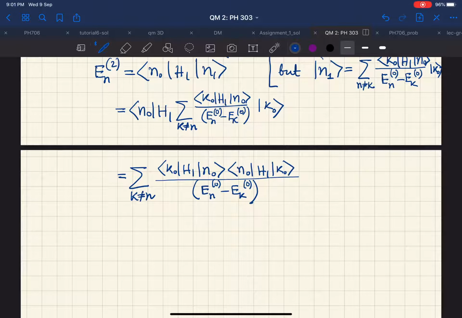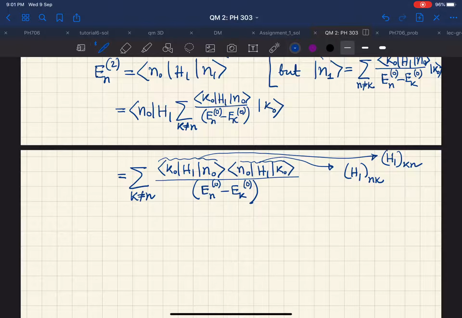That's it. Now what are these objects? These objects, because these are matrix elements, are sometimes written like this. This is written as H1 Nk in the component notation. This object is written as H1 Kn. Just like when you write down any matrix, you write it as A, but if you want to denote any of the matrix elements, you write Aij. Exactly the same thing here. Therefore, it should be written as k not equal to n.